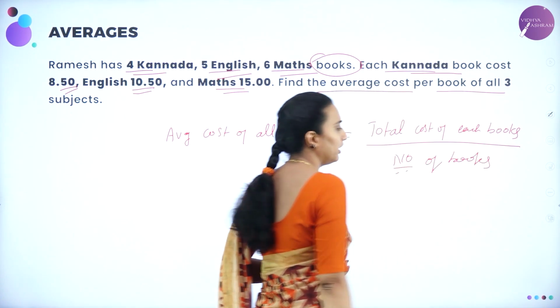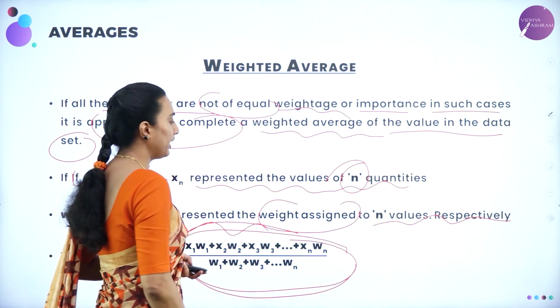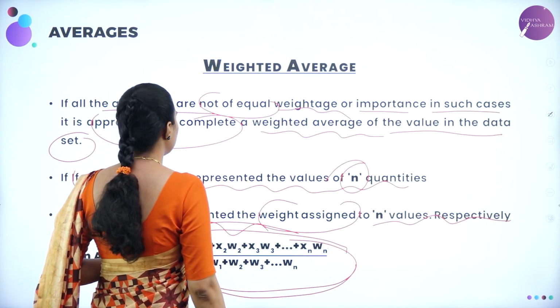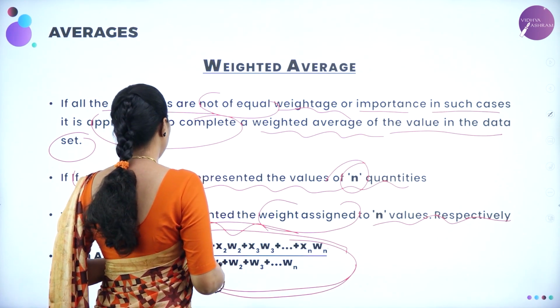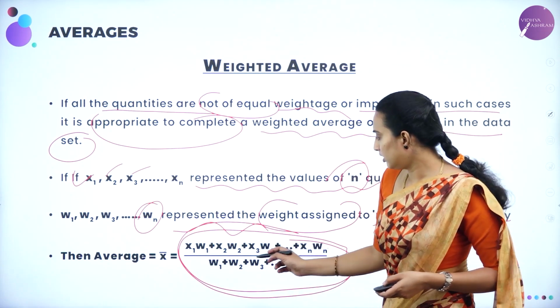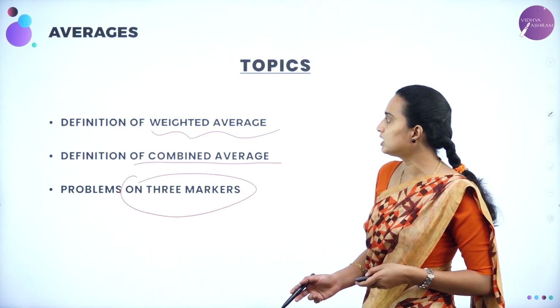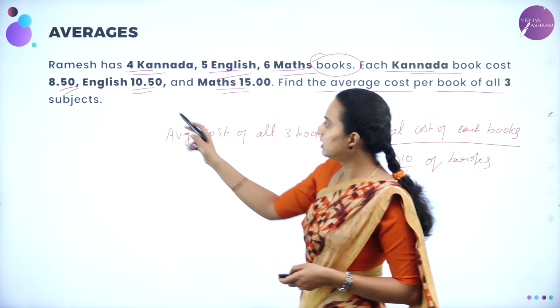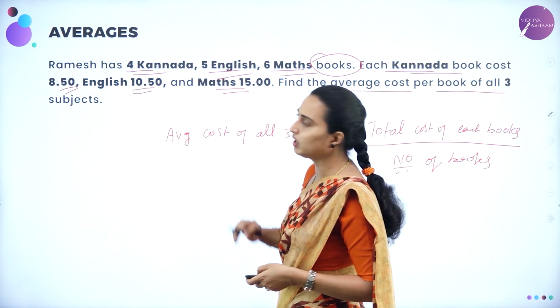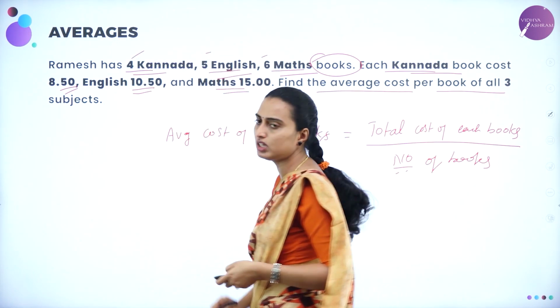Correct? Different number of books. Therefore according to this, how can I take the value? If W1 plus W2 plus W3 represent the values of n, then you need to take them as W1, W2, W3. Correct now? Weighted average. What is the weighted average? 4, 5 and 6 you need to take as the weights.